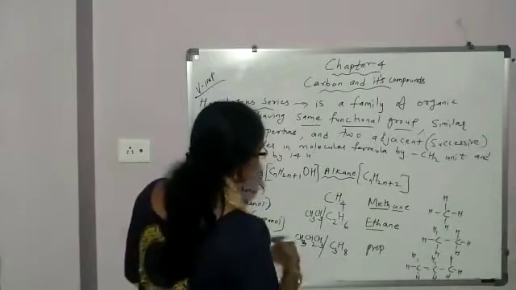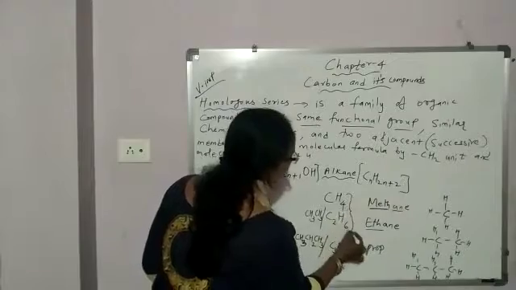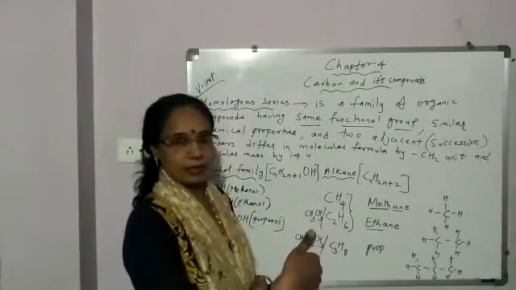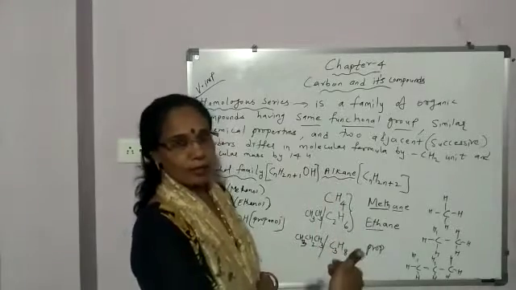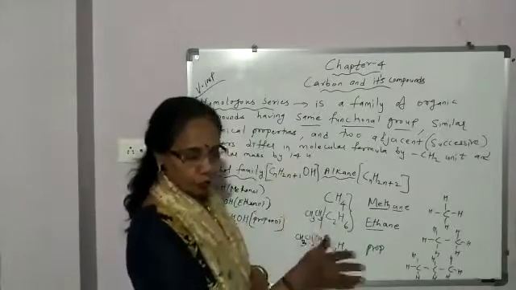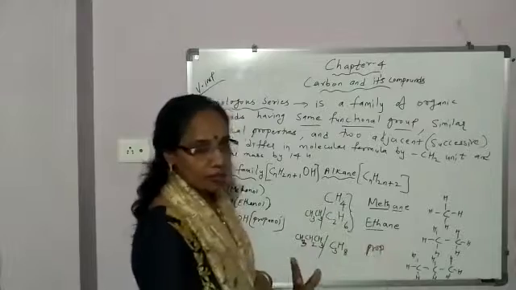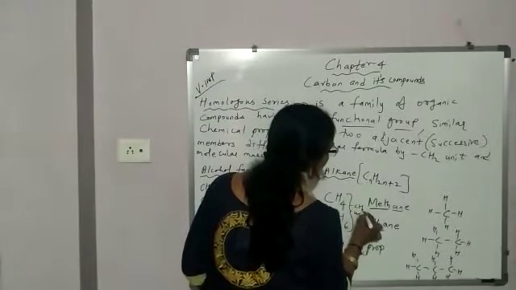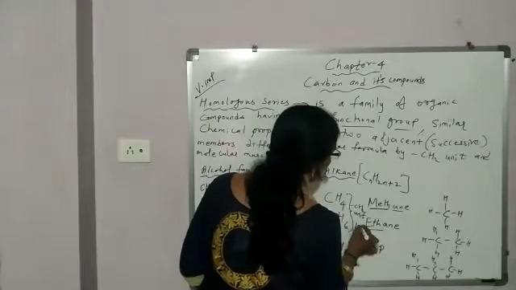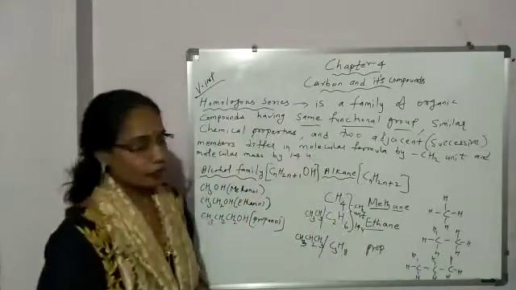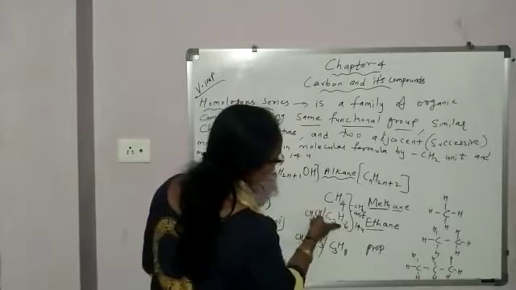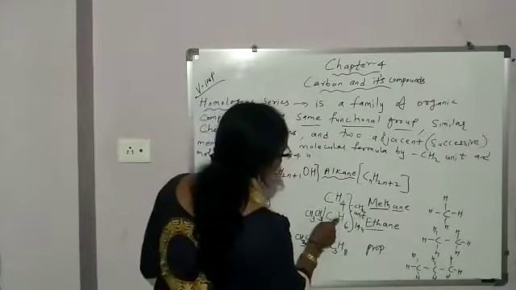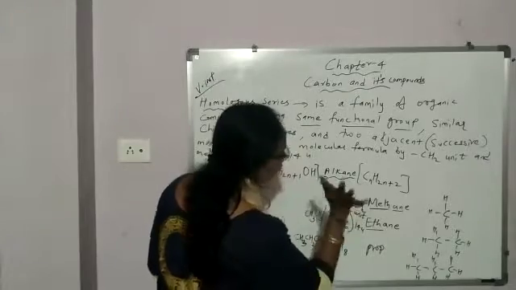Okay, and two successive members, if you see, CH4 and C2H6, or two adjacent members of a homologous series, the difference in their molecular formula will be a CH2 unit and the molecular mass difference will be 14 u. Like if you compare methane and ethane, 1 carbon, 2 carbon, what is the difference? 1 carbon. Then hydrogen 6 and 4, what is the difference?